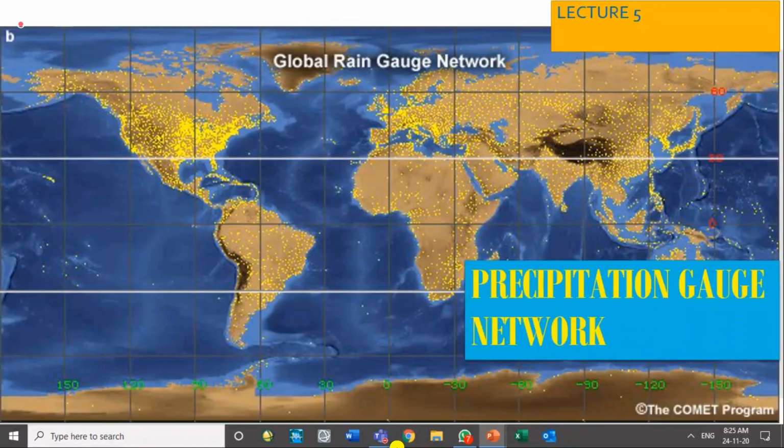Do you think tropical areas are getting less rainfall as compared to the USA, as compared to Japan, as compared to Europe? Huge rainfall occurs in this tropical area: Indonesia, Malaysia, south of India. The world's highest rainfall recorded in 24 hours was in India, or Sri Lanka, I was saying.